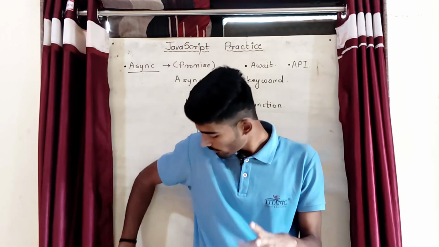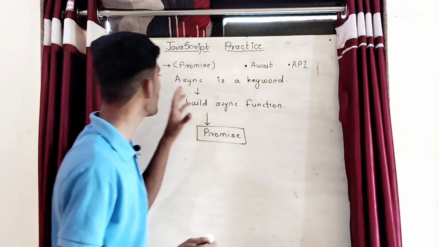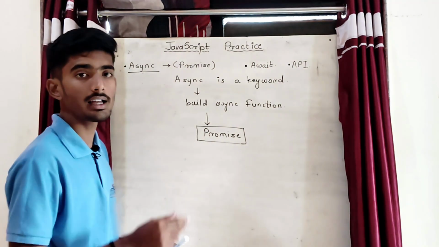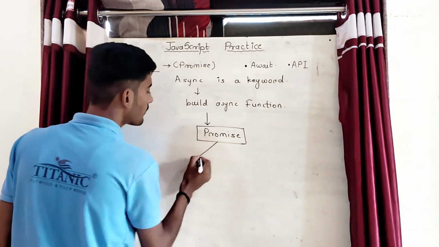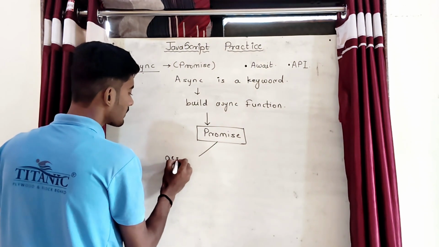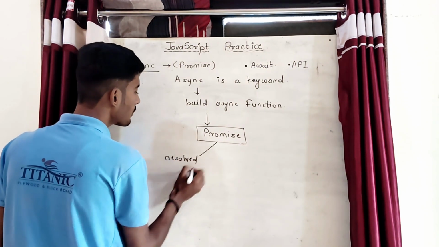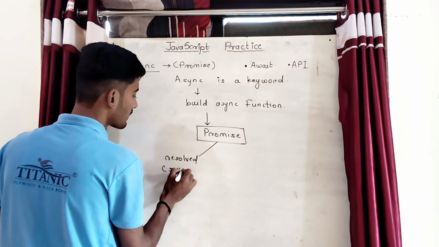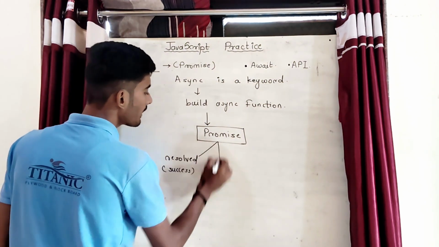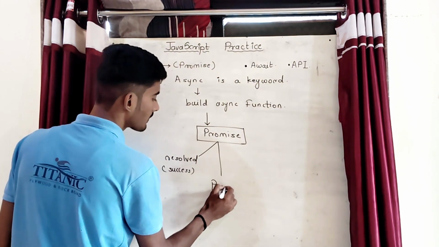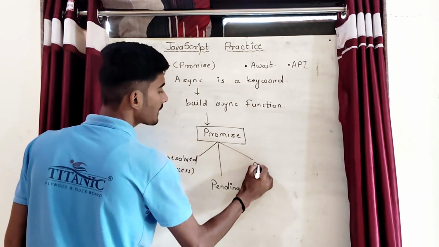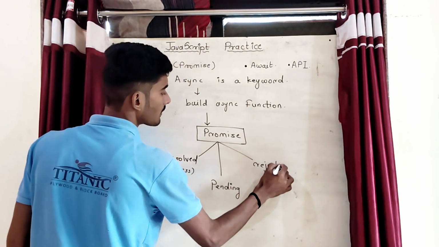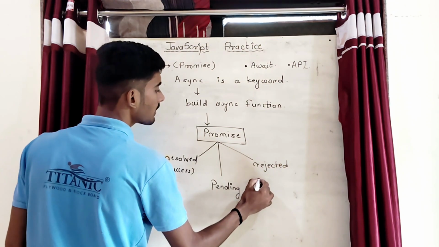Same, if any function returns promise, then it can return 3 states. Means promise returns 3 states in JavaScript. First state is resolve state. Resolve is most similar like success. Okay, second is pending state, and third is rejected state. Rejected is also more similar like failure.